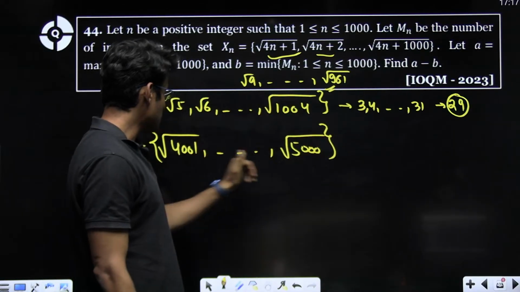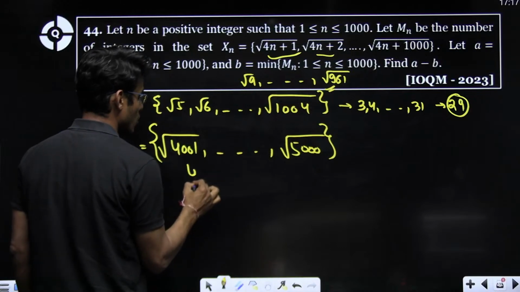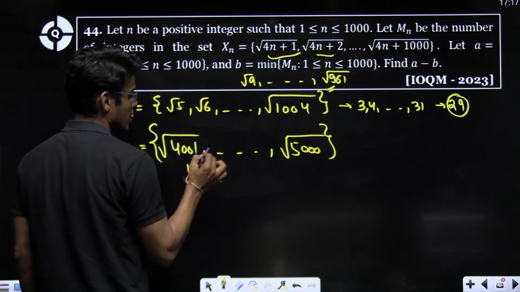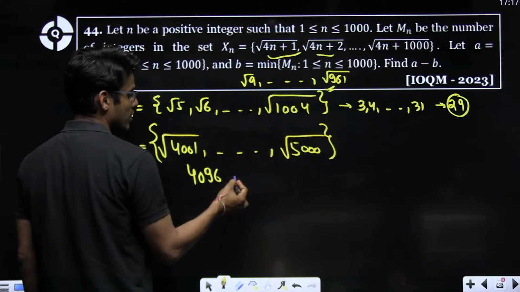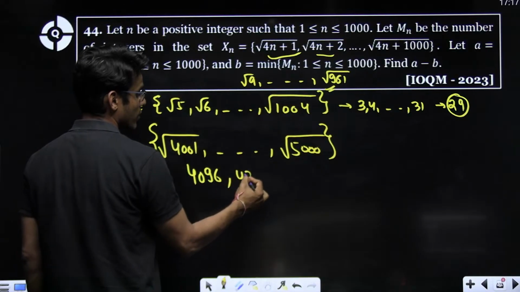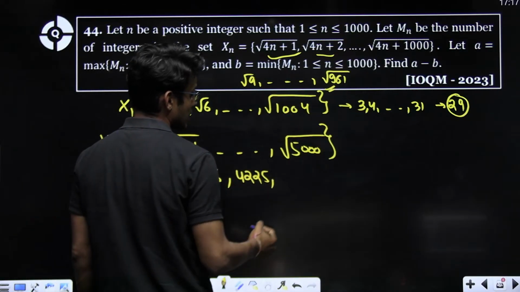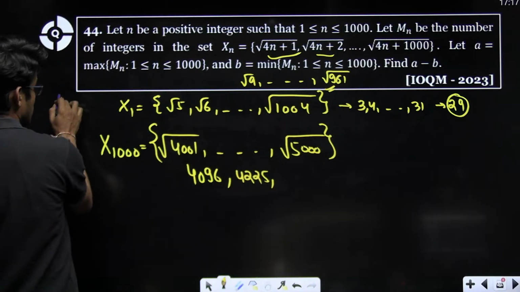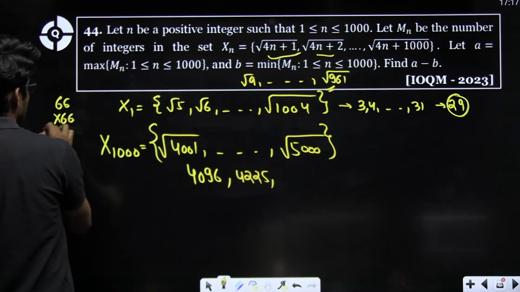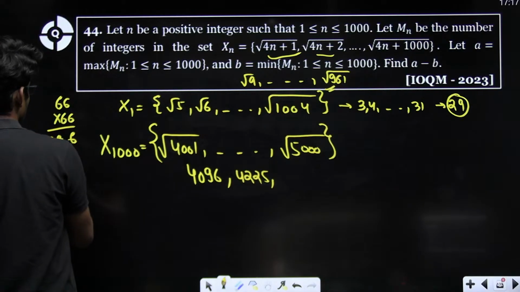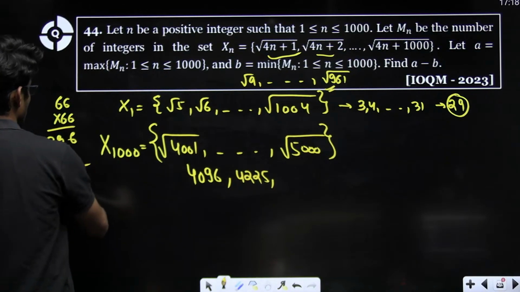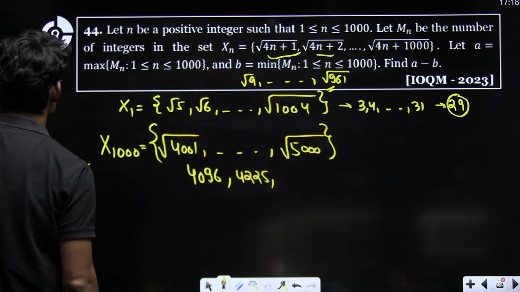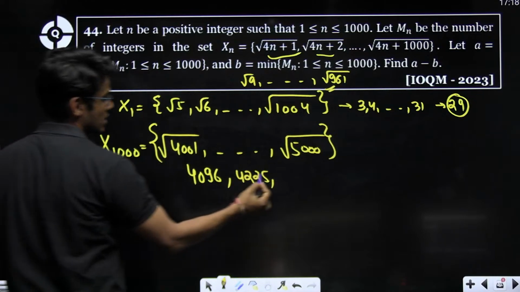Now in these 1000 numbers, 4096 is the perfect square of 64. Then 65 squared is 4225. 66 squared is 4356. Going on, 70 squared is 4900, and 71 squared is 5041.